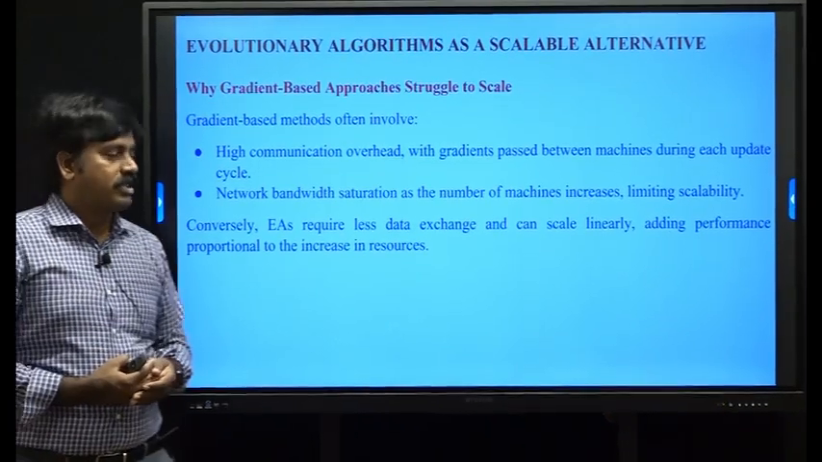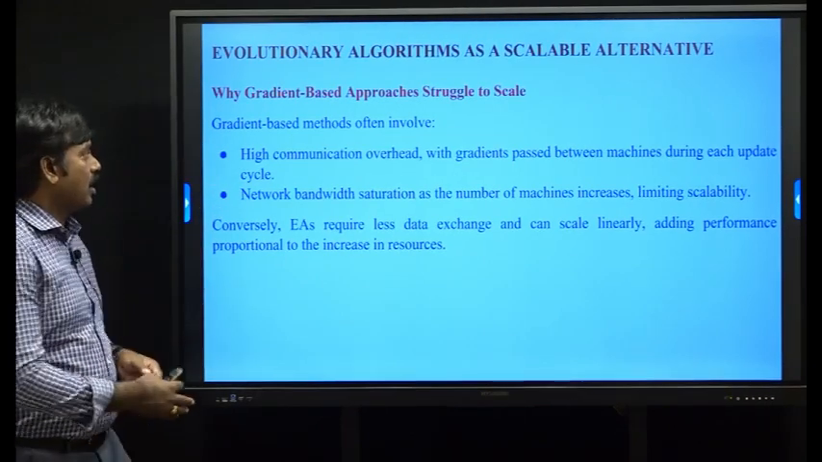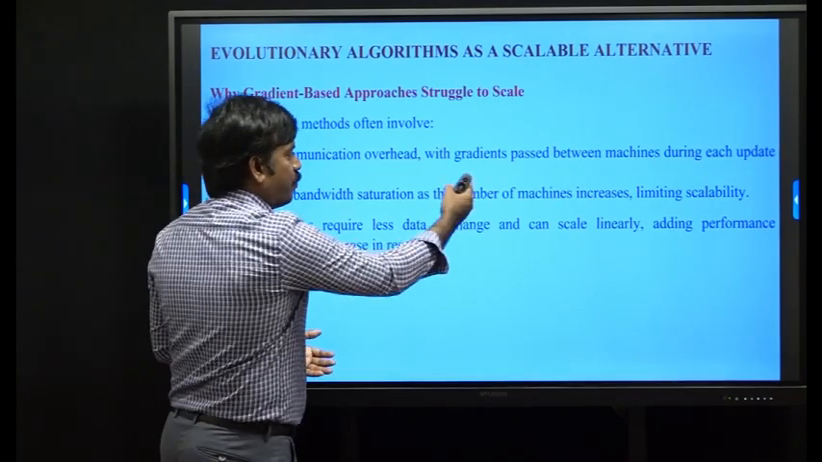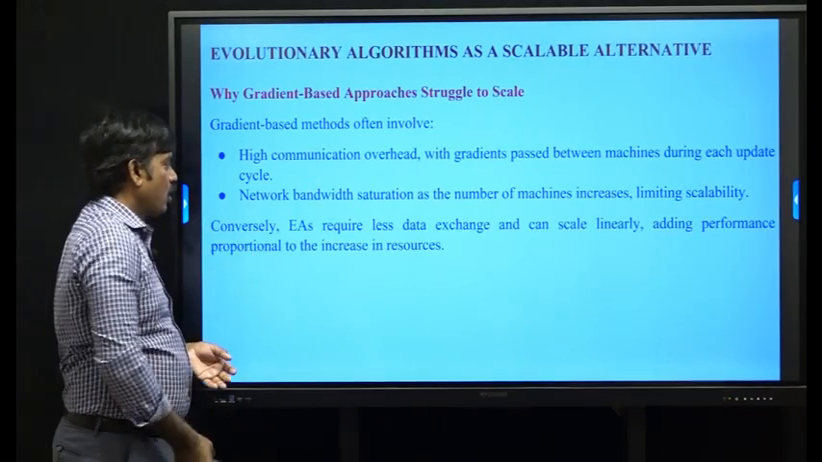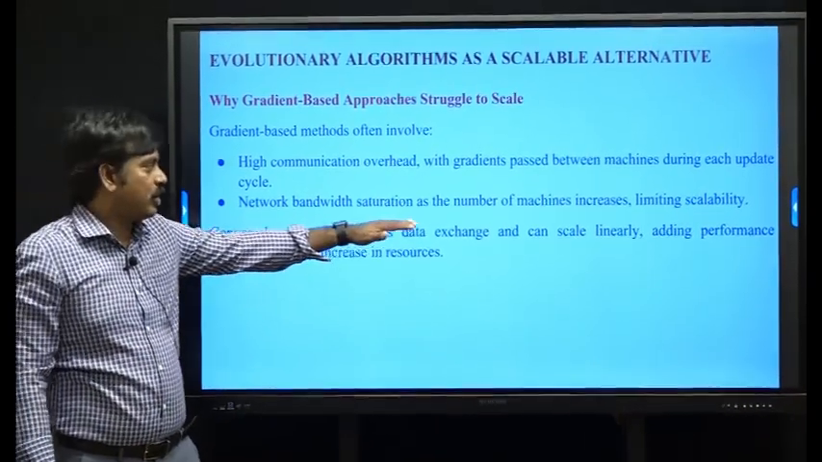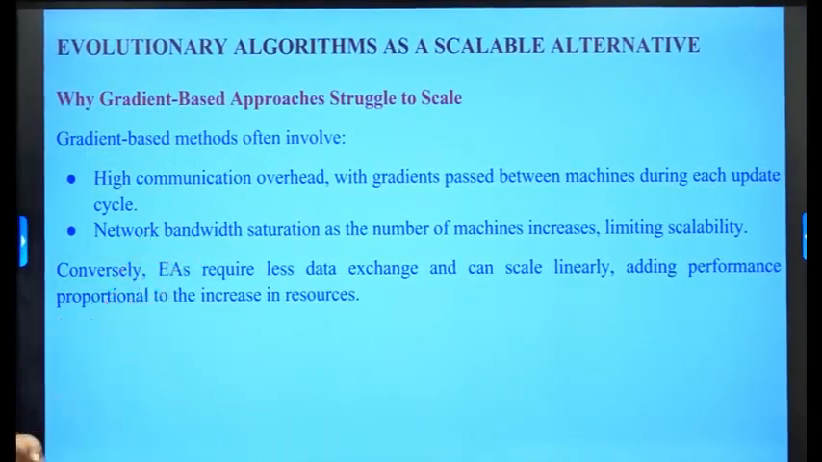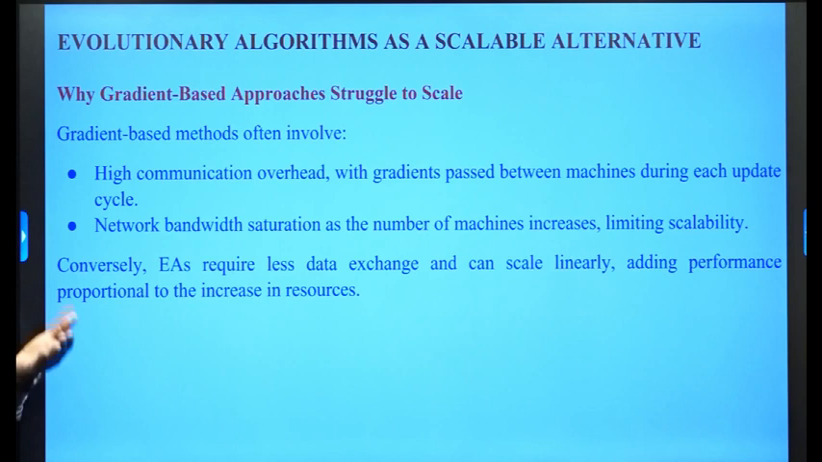Why do gradient based approaches struggle to scale? Gradient based methods often involve high communication overheads. In backward propagation, gradients are passed between machines during each update cycle, so it requires high communication. Next is network bandwidth saturation: as the number of machines increases, scalability is limited. The network bandwidth becomes saturated, and when high communication is required, parallelization potential is limited. That's why gradient based approaches struggle to scale.